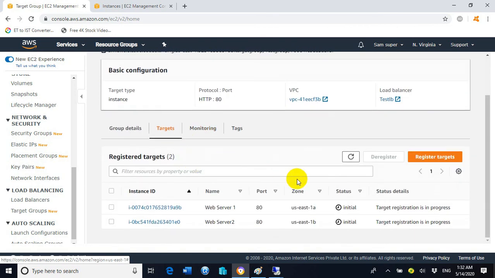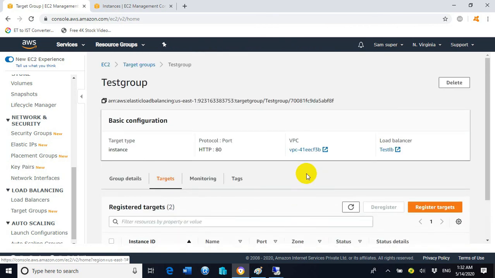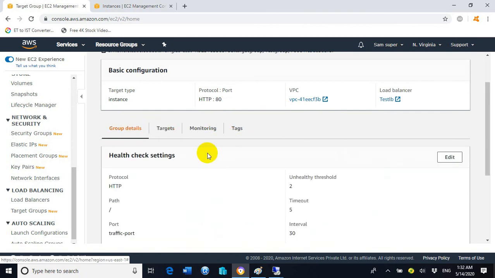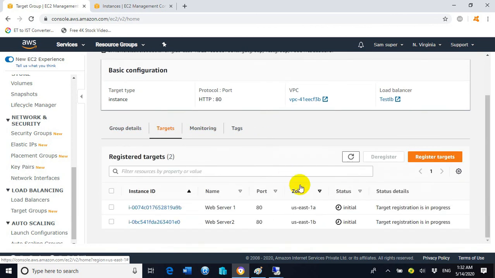So let's wait for a moment. Here it is showing unhealthy threshold because the targets are not yet showing healthy status. We have to wait a moment because it takes a moment to converge the status from initial to healthy.